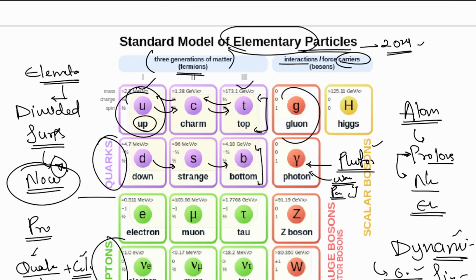All right, these are the gluons. These are the force carriers which keep the particles stuck to each other. Okay, let's say a proton is made of three quark particles, whether it is up, up, down. So what is making these particles stick? Then it is a hypothetical particle known as the gluon.